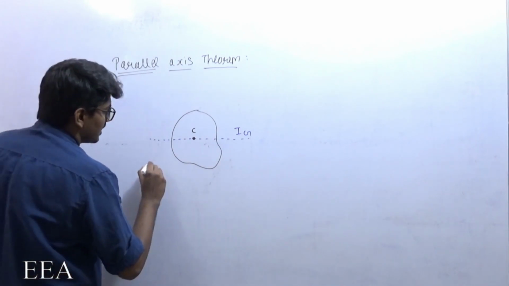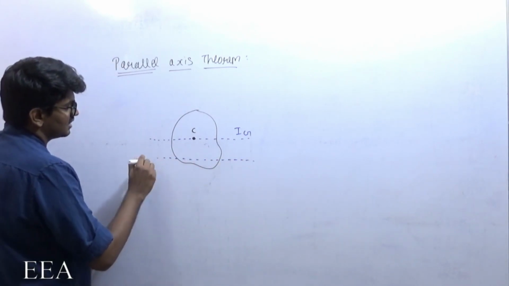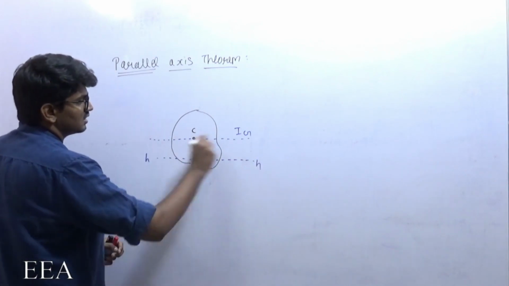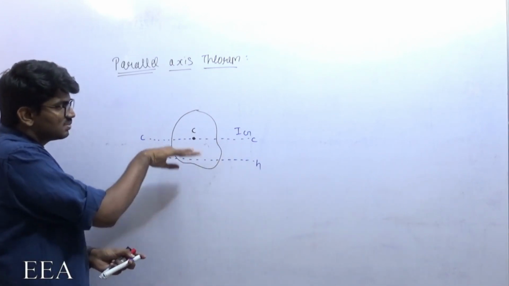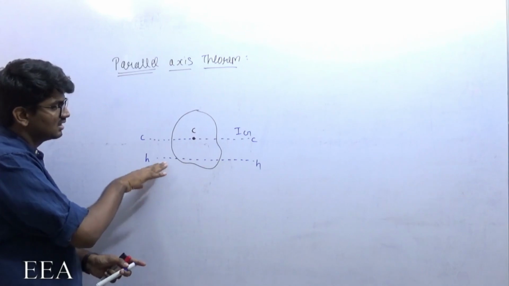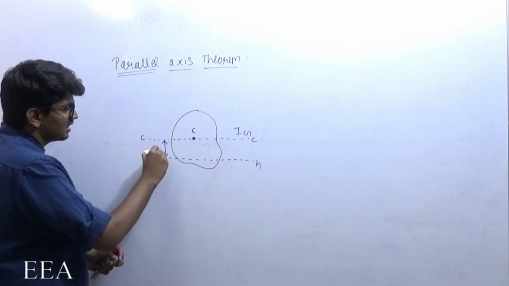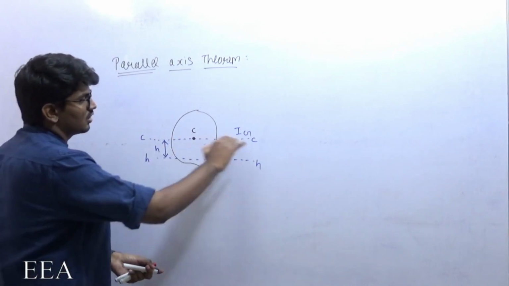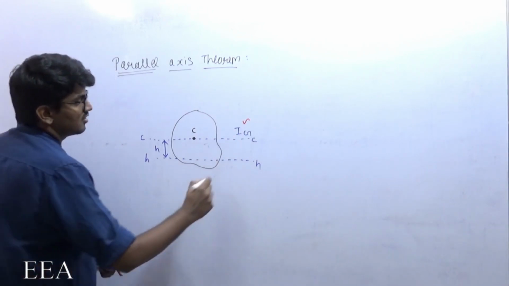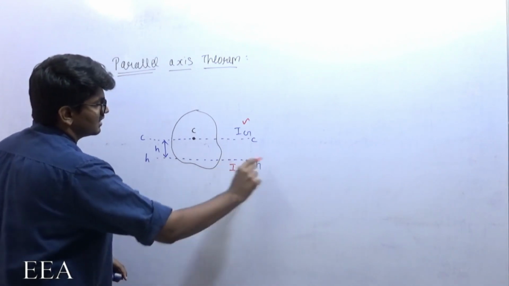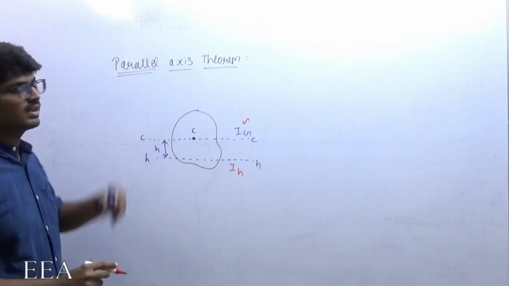But if I want to find the moment of inertia about any other axis, let me take this axis as h. This is the centroidal axis, let it be c. So there is another axis h, and that axis is parallel to the centroidal axis and present at a distance h. Moment of inertia about the centroidal axis is known, but I want to find the moment of inertia about this axis hh, which is parallel to the centroidal axis. How to determine it? We can determine it by using the parallel axis theorem.